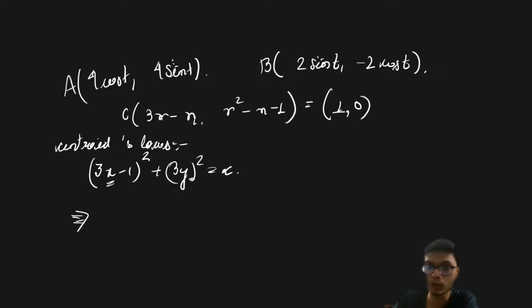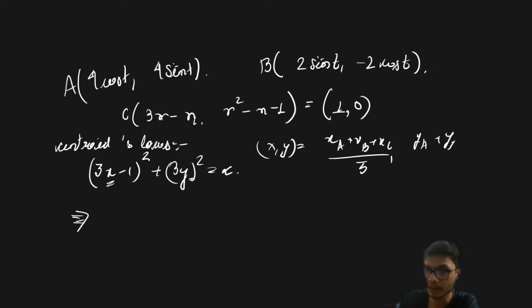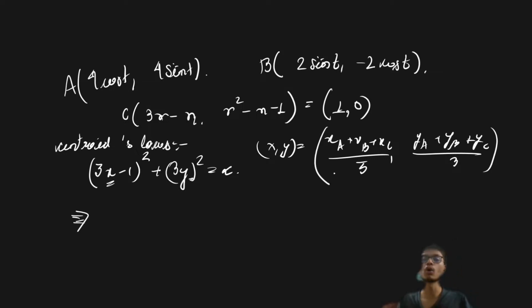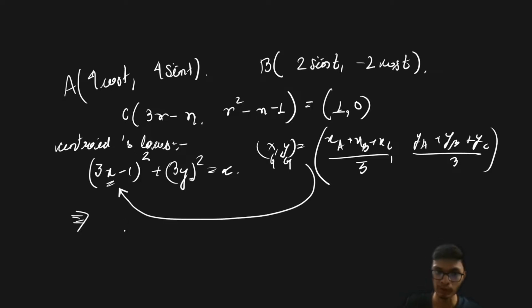So what you can do is always find the x and y of the centroid of the triangle by simply doing (xa plus xb plus xc) divided by 3, comma, (ya plus yb plus yc) divided by 3. That is going to give you the coordinate of the centroid. So from here, if you put it back in this equation, I can take this particular point and substitute over here.